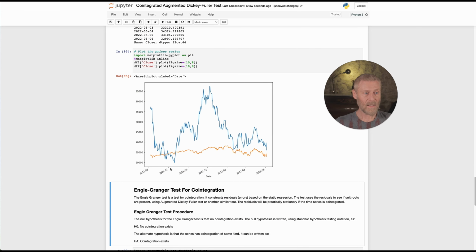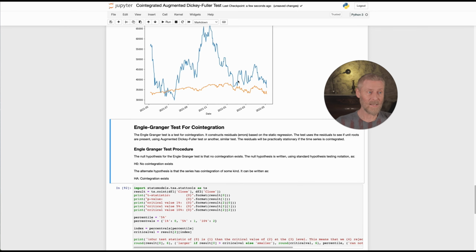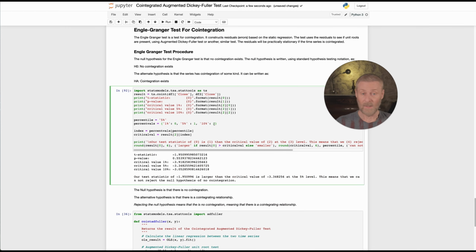Okay, now we get less data. And you can see, okay, it moves a little bit in tandem, a little bit. But is it really highly correlated? Can we really say that these two markets move in tandem? All right, well, let's see what the numbers say. Right now, critical value is, again, 3.36 for the 5 percentile.